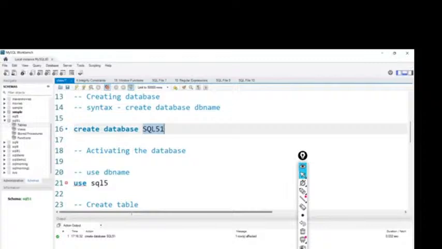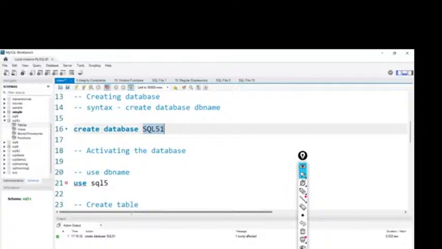For employee name, I'm allocating 10 bytes of memory for the employee name column. You can store up to 10 characters only in this employee name. If you store 11 or 12 characters, we will get an error, because I'm reserving only 10 bytes of memory for this column. That is the concept. Every time for character data, we need to define the size, and only that much data can be stored in that particular column.